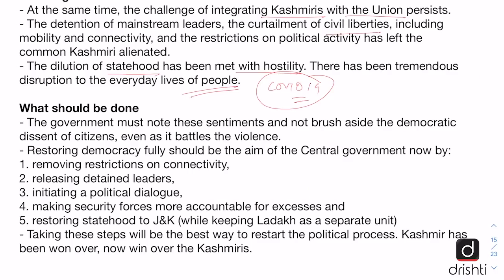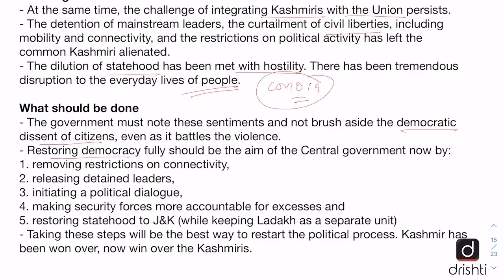Finally, the editorial makes some suggestions on what should be done by the government. So the government must note that there are people who have grievances against the steps taken by the government vis-a-vis Article 370, and it should not brush aside the democratic dissent of the citizens, even as it battles violence in the valley. And the prime responsibility of the central government should be to restore democracy fully in Jammu and Kashmir.